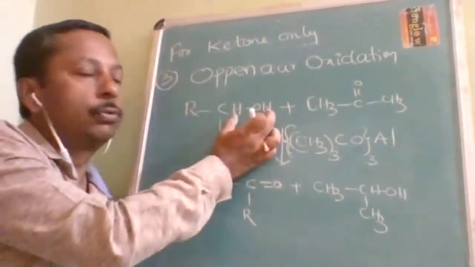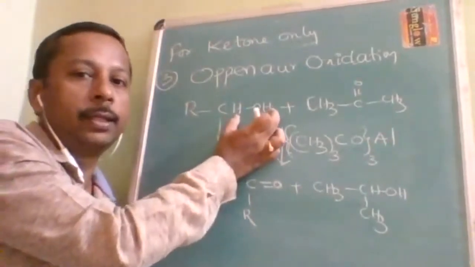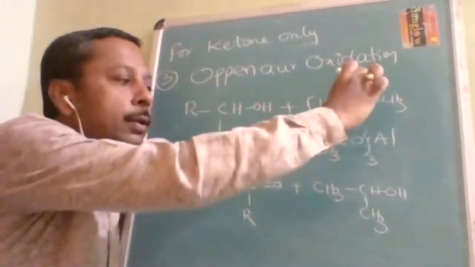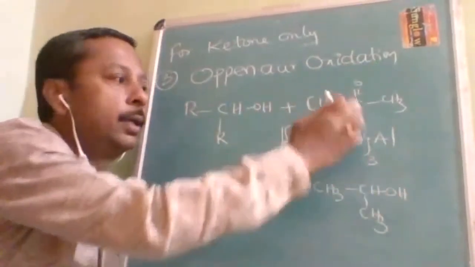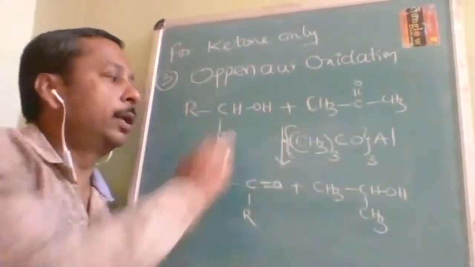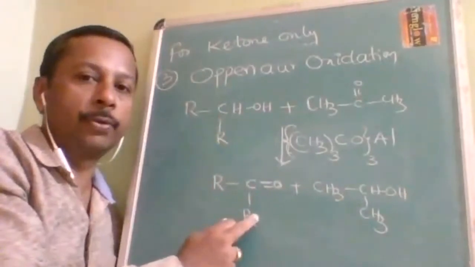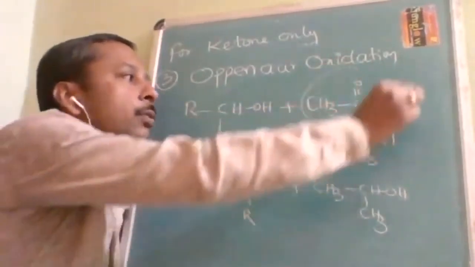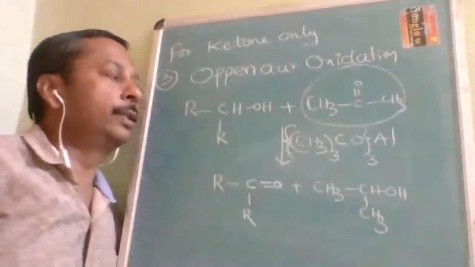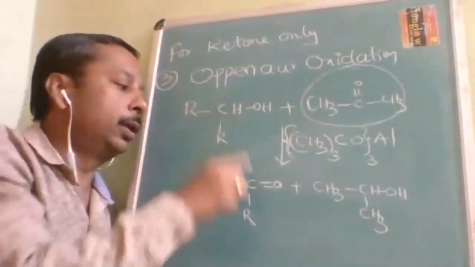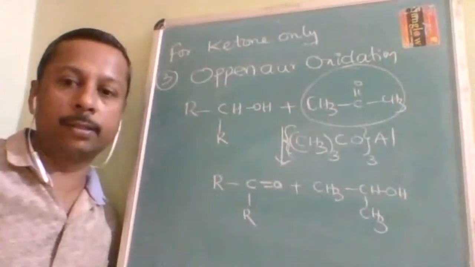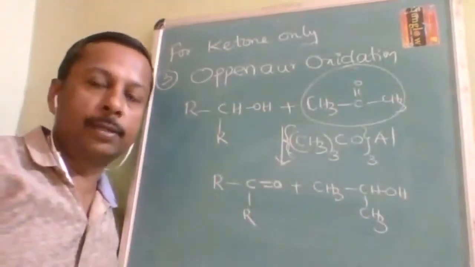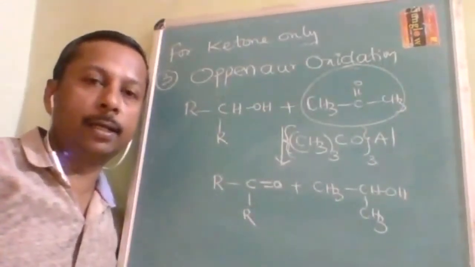So hydrogen used to be here, now it is just transferred over here. That will become H and OH. So this is undergoing reduction and this is undergoing oxidation. By using acetone in presence of this reagent, alcohol is oxidized to ketone. That is Oppenauer oxidation. These are the preparation methods of the aldehydes and ketones.